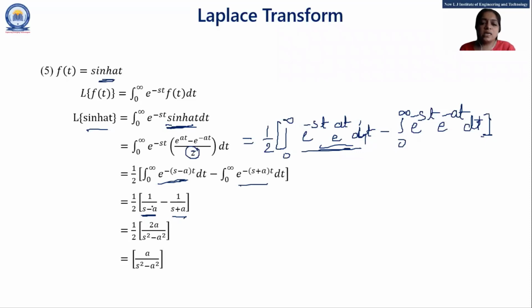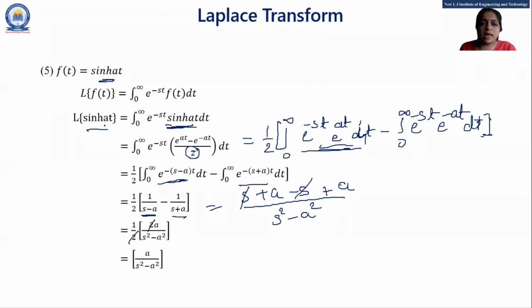If I take LCM, then here s plus a minus s minus minus plus a upon s square minus a square. So both s will be cancelled, and a plus a, that is 2a. So 2a upon s square minus a square, and this 2 will also cancel, and our final answer is a upon s square minus a square. So this is another formula, students.